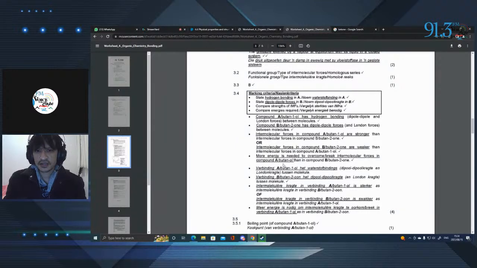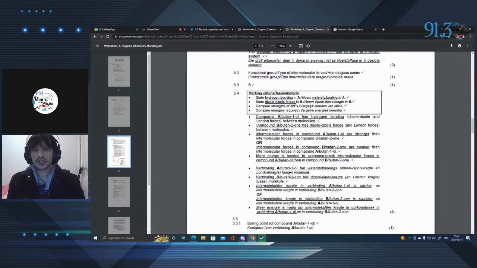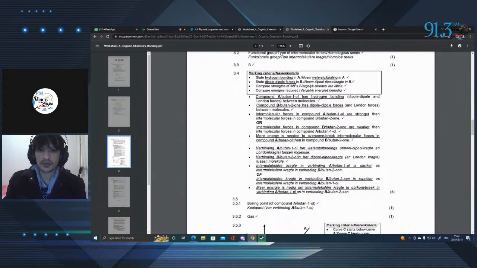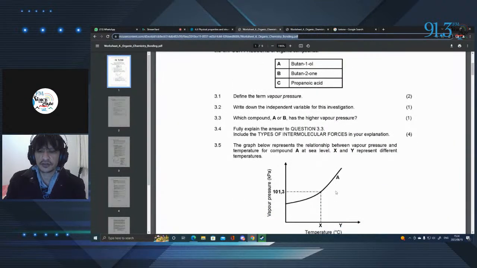They state here, okay, it's the same thing. And yeah, that's it. So the stronger the bond, remember, more energy is going to be required to break that specific bond. Therefore, the temperature required is also going to be higher. Now, let us look at 3.5.